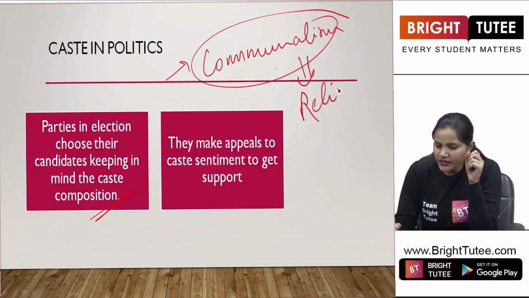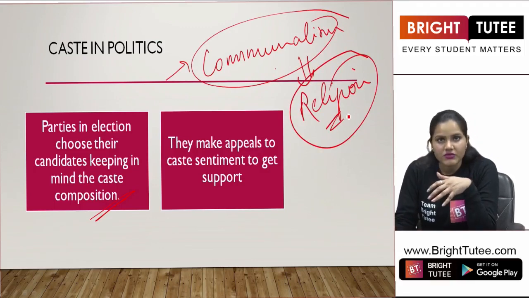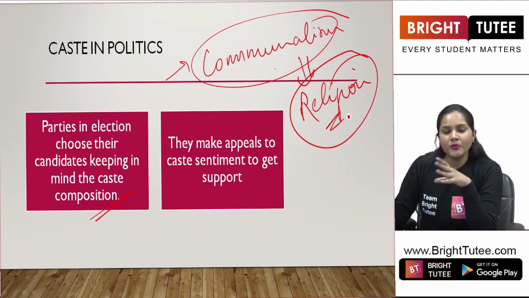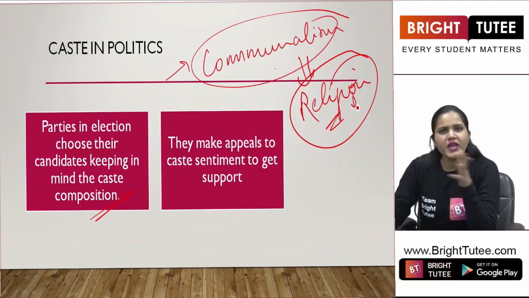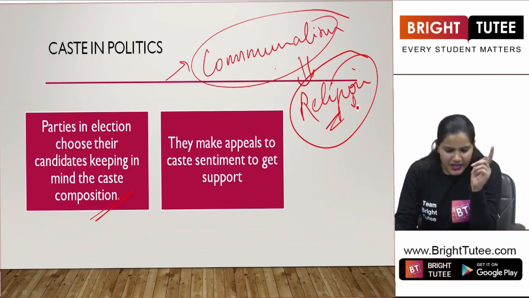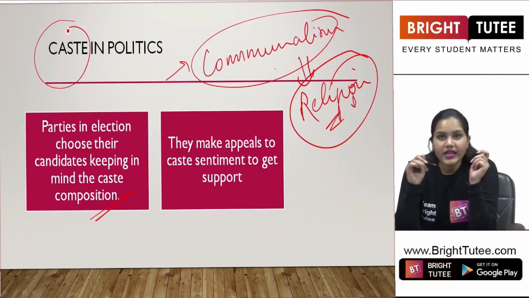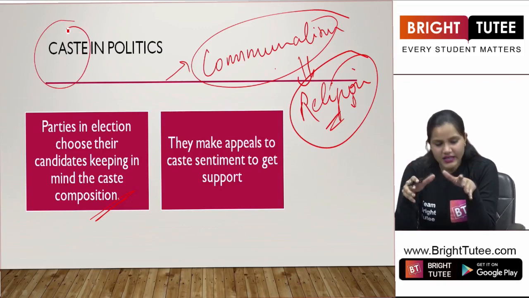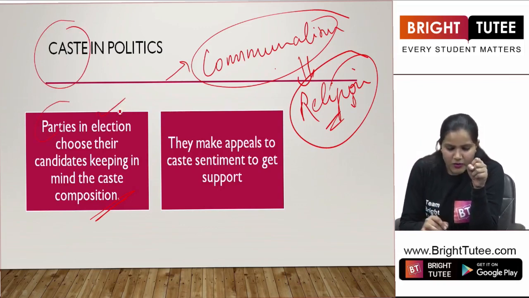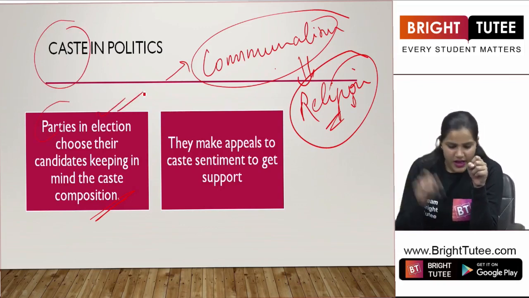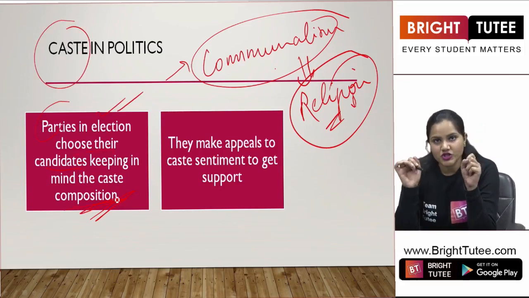Political leaders mobilize support in the name of religion, supporting a particular religious group that can be in majority or in minority. Likewise, what are we seeing in caste? Parties who are fighting in elections choose their candidates keeping in mind the caste composition.